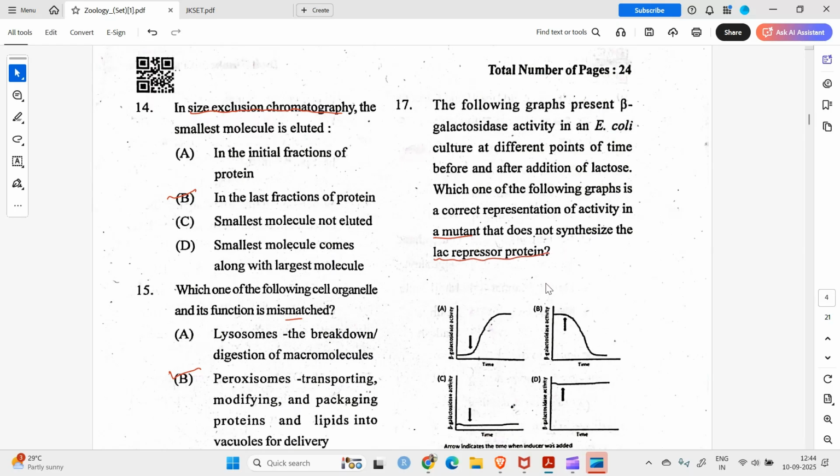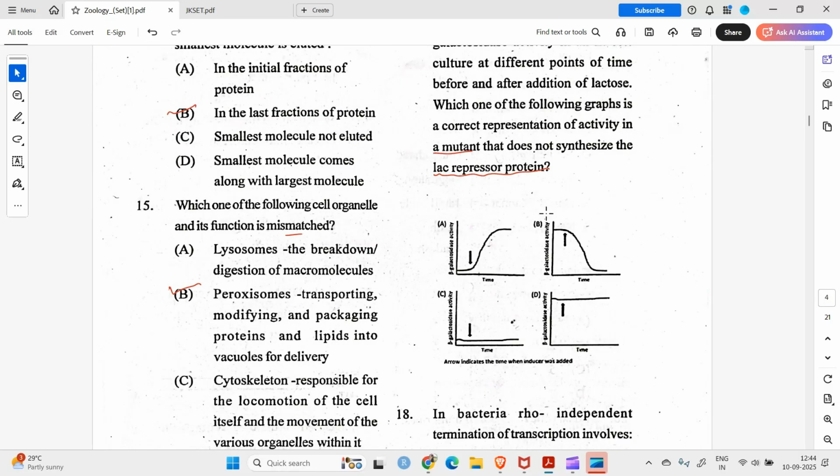Here the lac repressor protein is not synthesized, so the operon will be on, and galactosidase activity will always be there. So which one of these graphs represents the correct one? I think option D is correct, because it is constitutively expressed. Whenever you add lactose it would be expressing itself because there is no lac repressor protein.